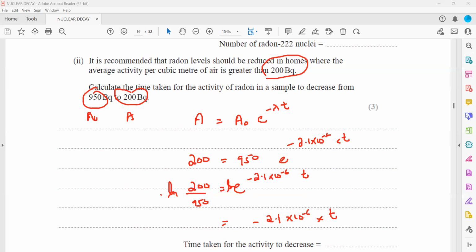Using a calculator, you work out this value, it will be negative. Then this whole factor is multiplied, so on the other side we divide. You will get the time, about 7.4 × 10^5 seconds. So this much time it will take to change its activity from 950 becquerel to 200 becquerel.